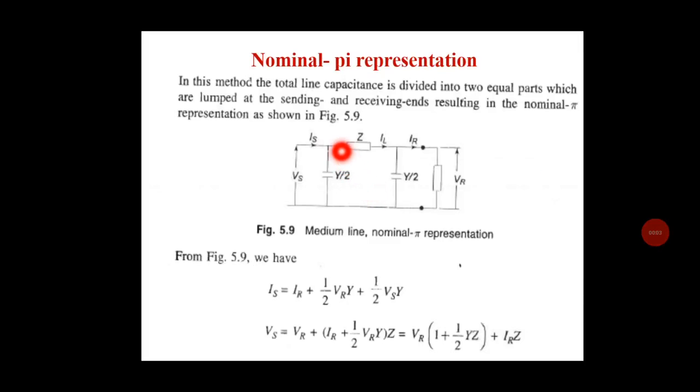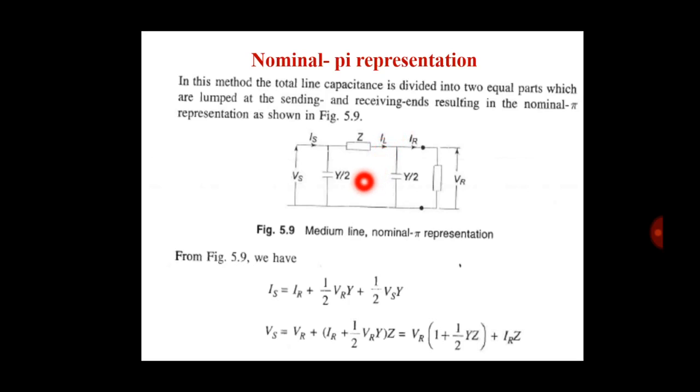Now the nominal pi representation. In this method the total capacitance is divided into two equal parts, which are lumped at the sending end and receiving end, resulting in the pi representation as shown in this figure.